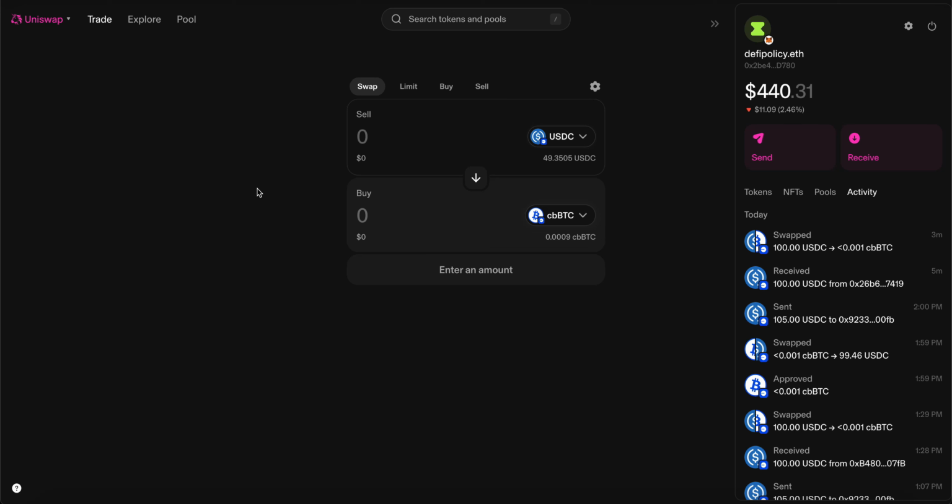DeFi is the future of on-chain finance. It is the technology of the future, and this software innovation makes transactions more cheap, efficient, and secure.